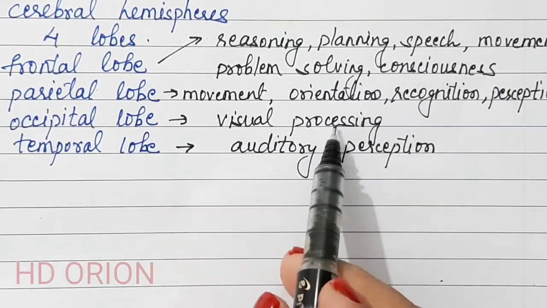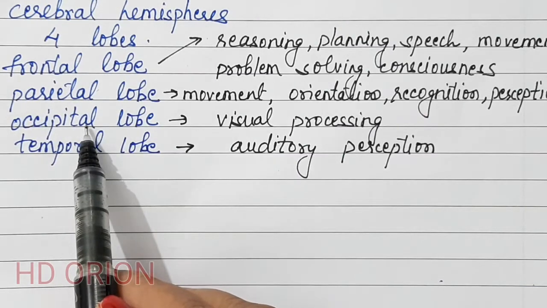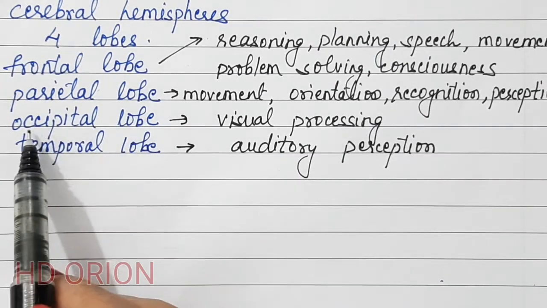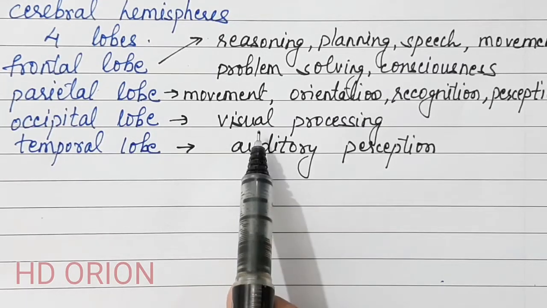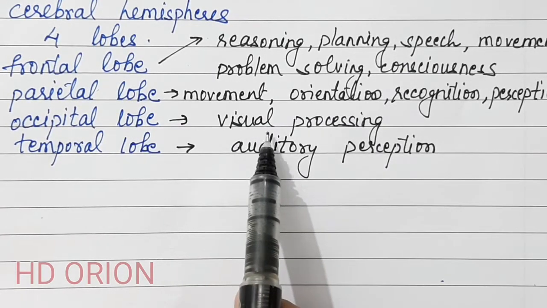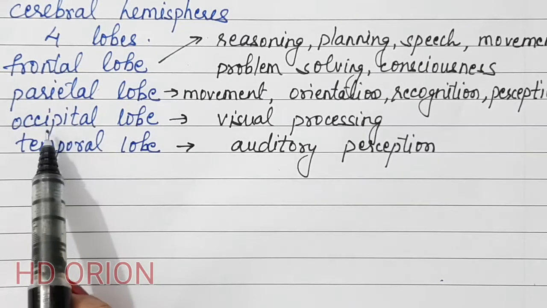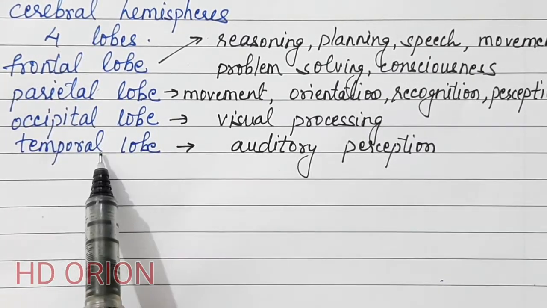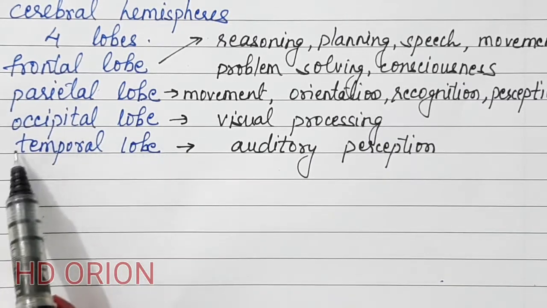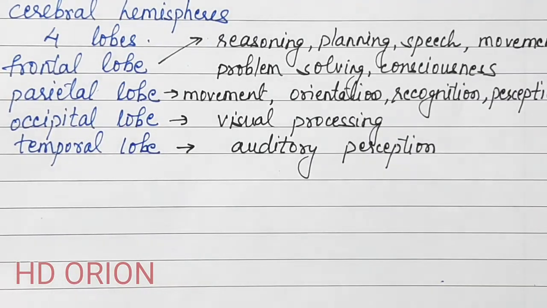So what we see, the visual processing, is by the occipital lobe. I told you the position of the occipital lobe; if somebody hits at the back, usually the visibility is hampered, so the visual processing is actually controlled by the occipital lobe. Temporal lobe, auditory perception. It is the ear which is present in the region of the temporal lobe.